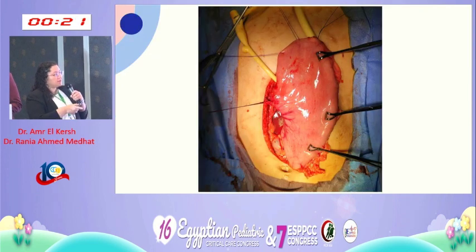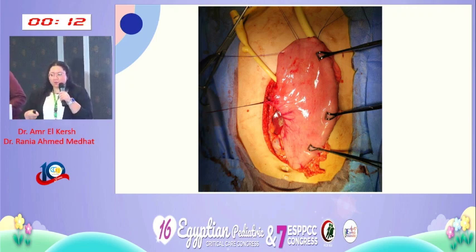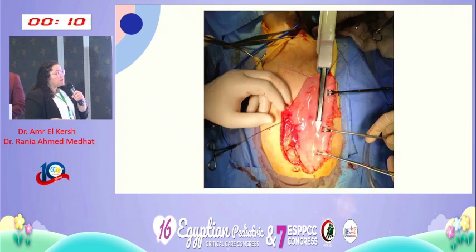Okay, and then, as you can see here, this is the stomach. We inserted a 24 size Foley's catheter along the greater curvature. As you can see, this is the caliber of the gastric tube that we are aiming at. We then used the stapler to both divide and seal the part between the gastric tube and the rest of the stomach.